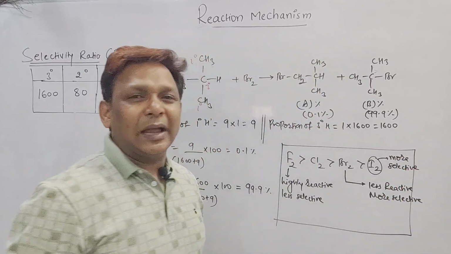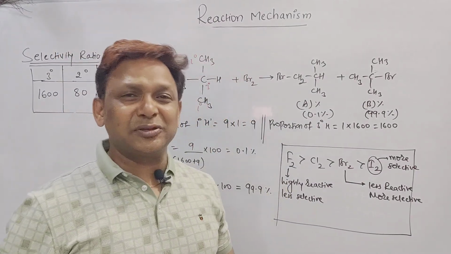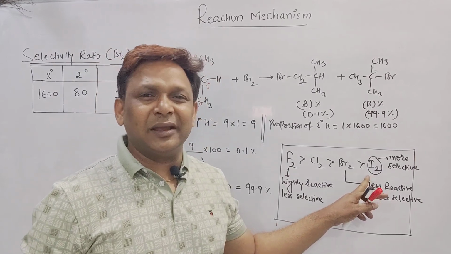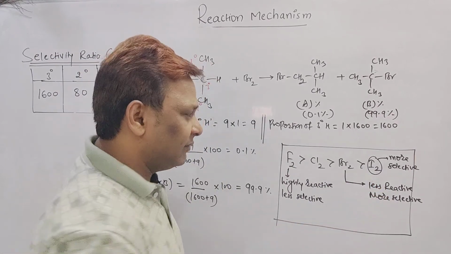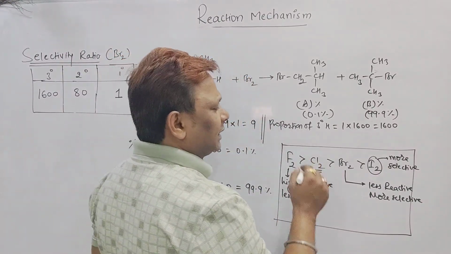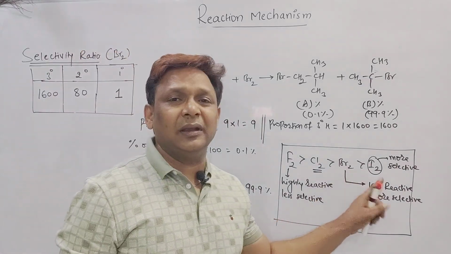But iodination we won't perform, because the reaction is reversible. To make the reaction go only in the forward direction, we have to use an oxidizing agent like HIO3 and HNO3. In the same way, chlorination is also selective, but not that selective. How the selectivity can be shown is by bromine and iodine.